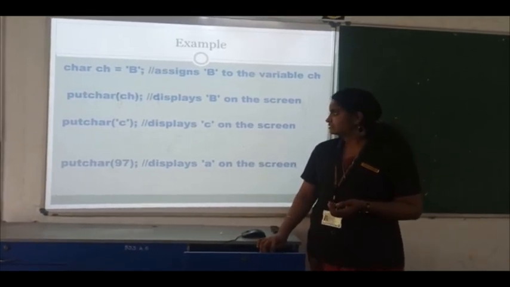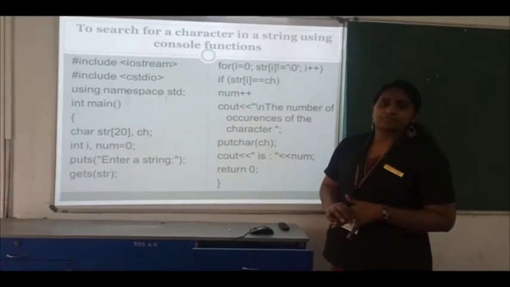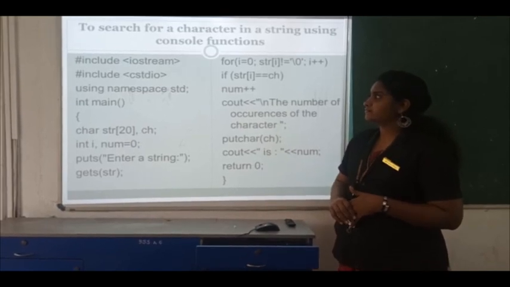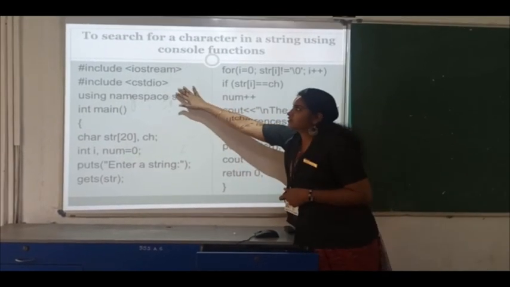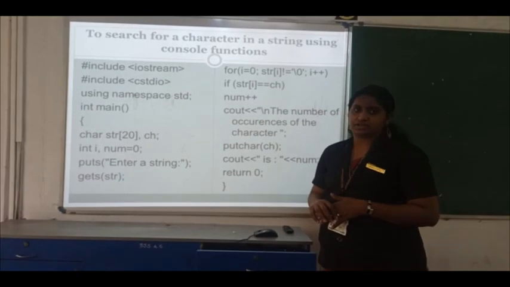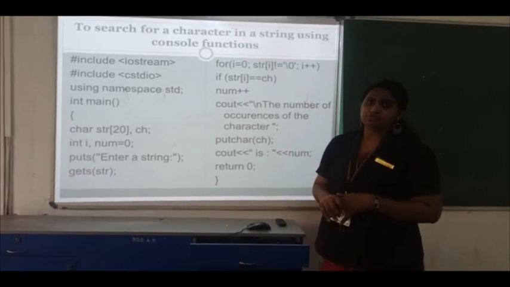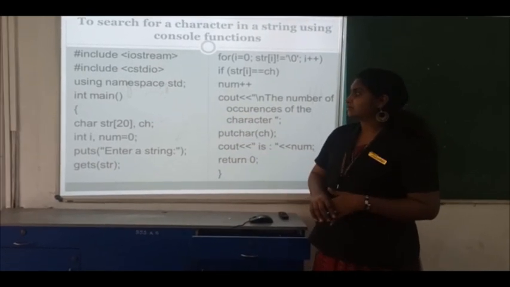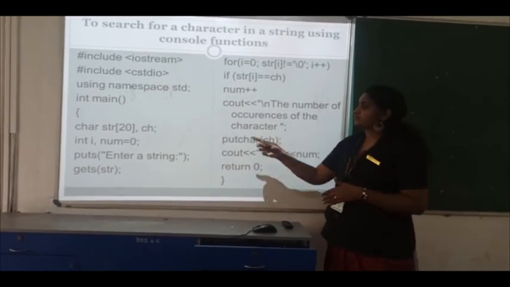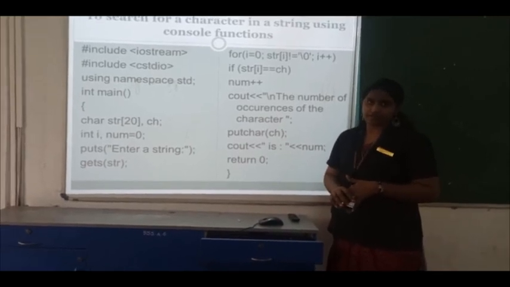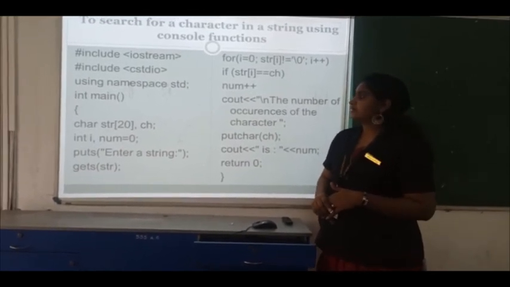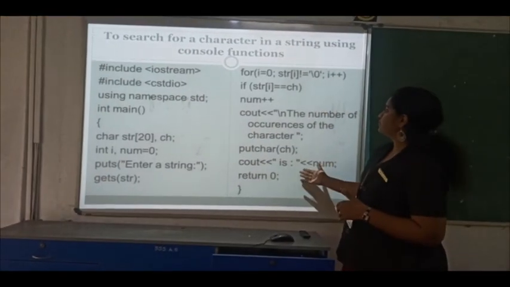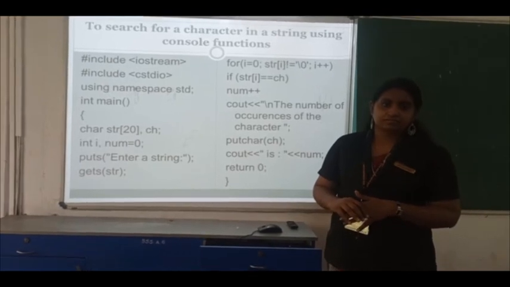Next we will see an example program. Here we include the header file cstdio, so you are using console input and output functions. Here it is main, and you have declared a string array and a character variable ch. You have given a number equal to 0. You are displaying a particular character in a string.